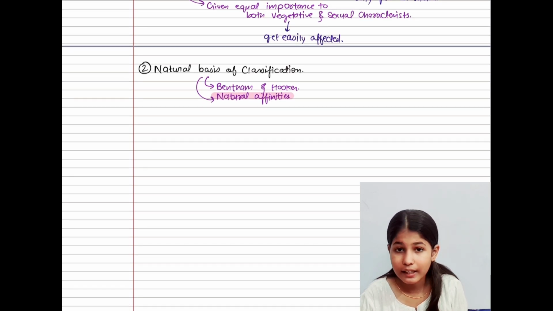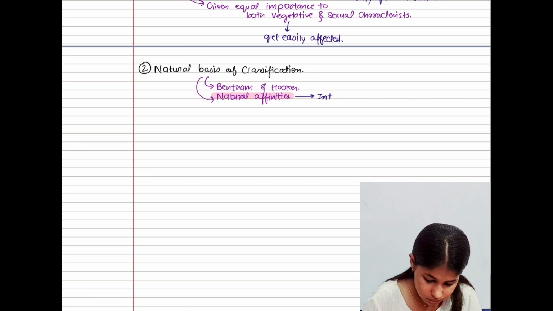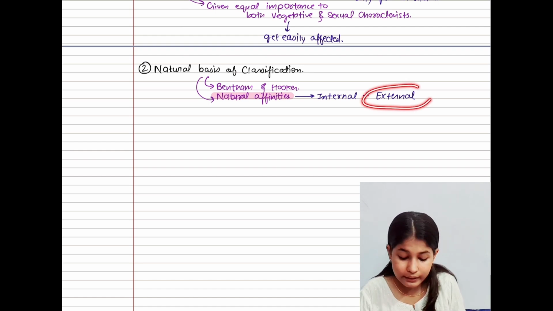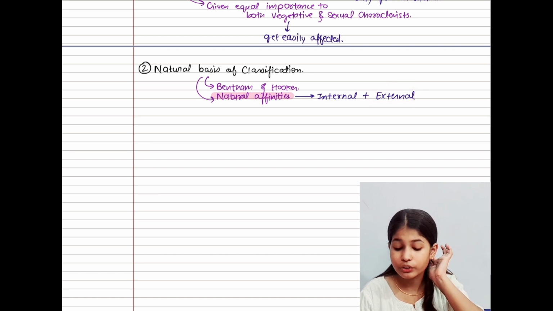Now, inside these natural affinities, we are going to consider both the internal and external features. It is not only considering the external features that are observable, but it is also working on the internal features of a plant.